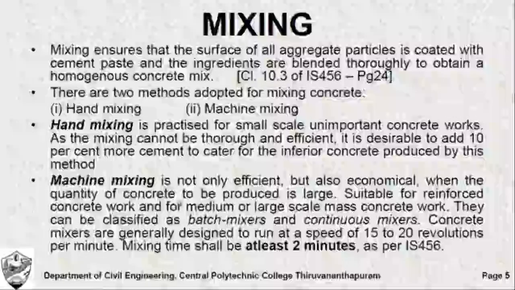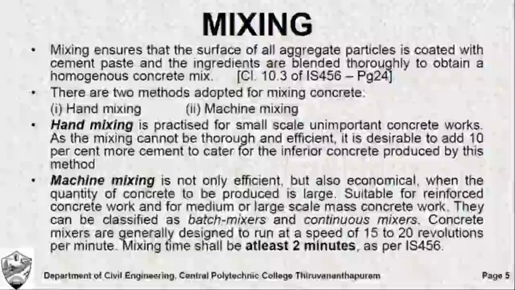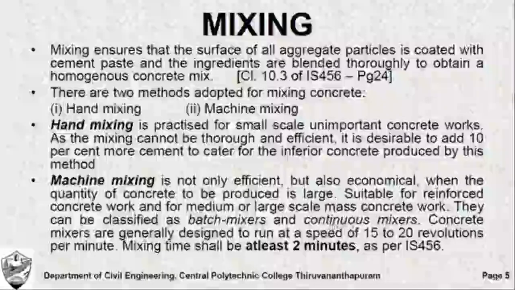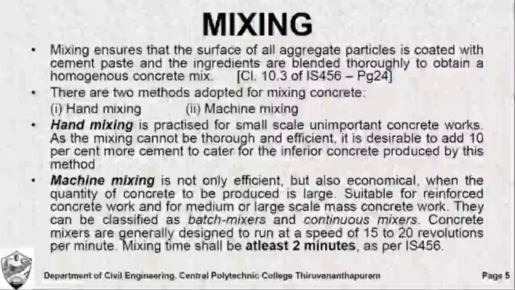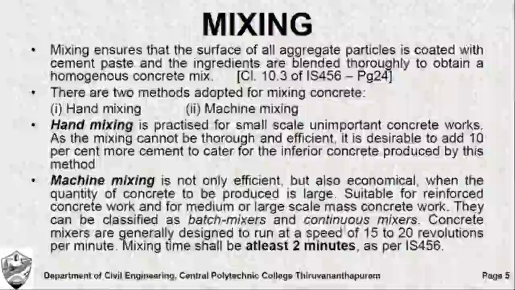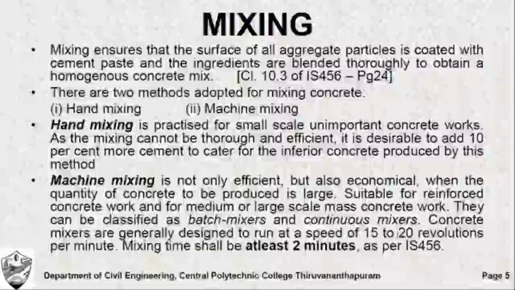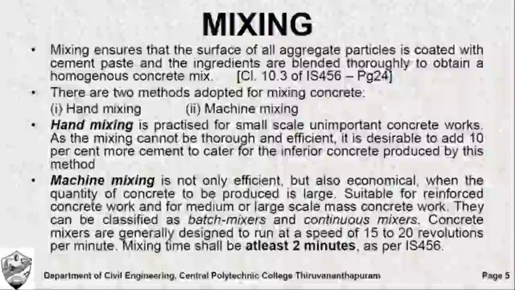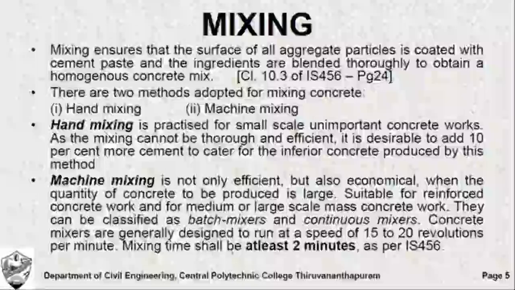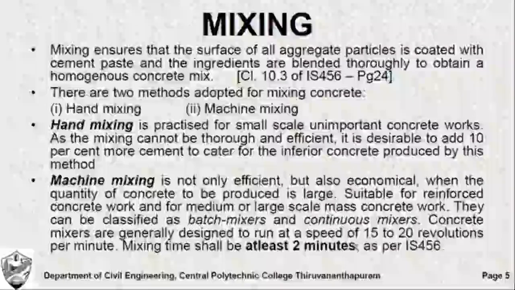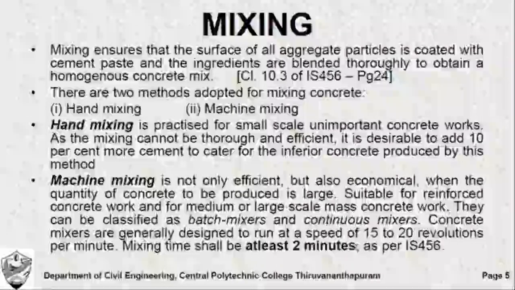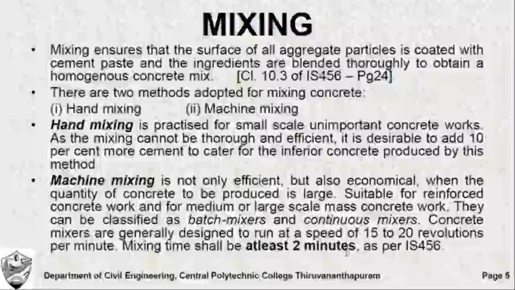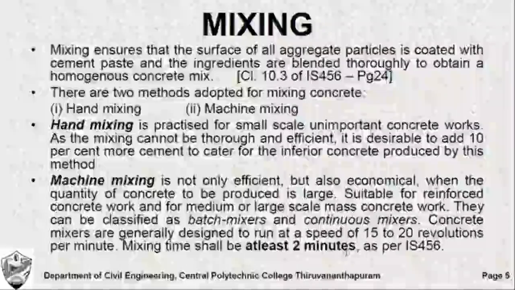The machines used for mixing are known as mixers. They can be classified into two: batch mixers and continuous mixers. Generally, mixers are designed to run at a speed of 15 to 20 rpm, revolutions per minute, and Indian Standard Code recommends a mixing time of at least 2 minutes. It is found that if you continue the process of mixing in these mixers for more than 2 minutes, the strength of concrete is not going to vary much.